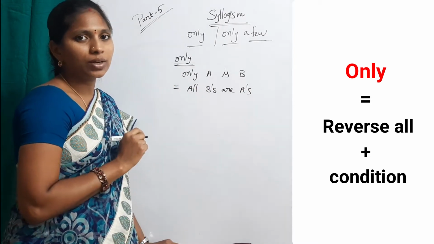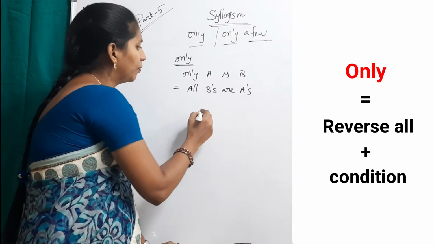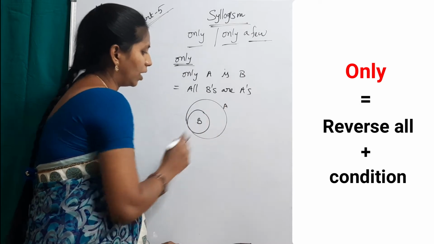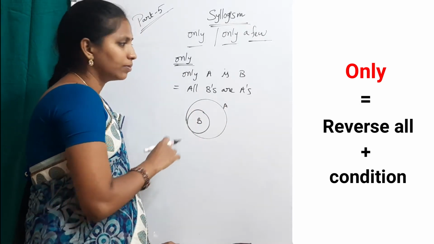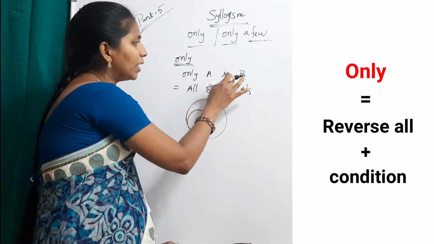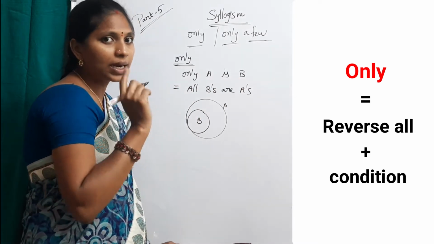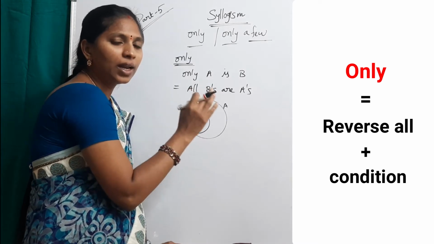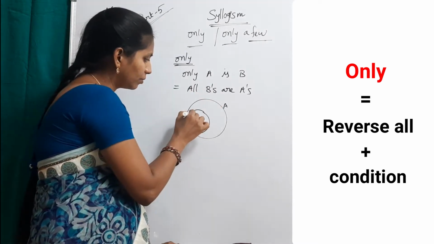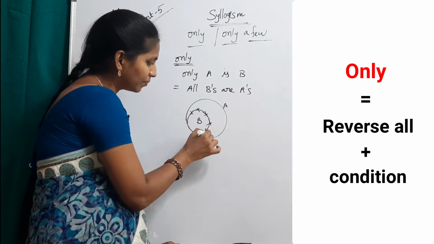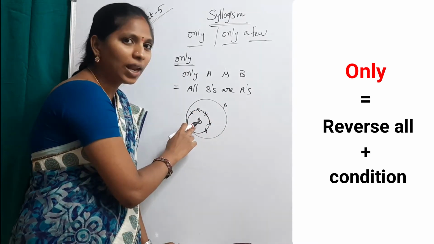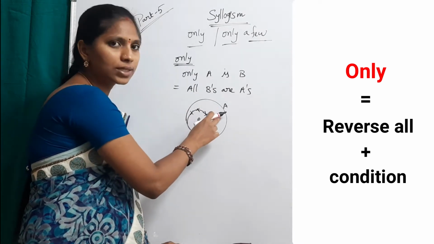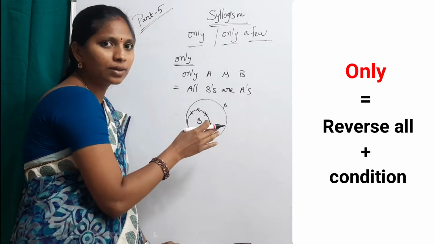And there is a condition. Suppose you draw a Venn diagram: B inside A. All B's are A's is equal to only A is B. But there is a condition. This B can never make a relation with anyone. Means there is a fencing. This B can never make a relation with anyone. All B's are A's and no one else is B.